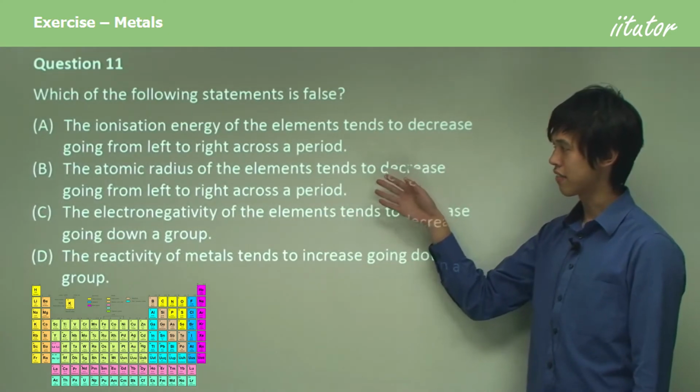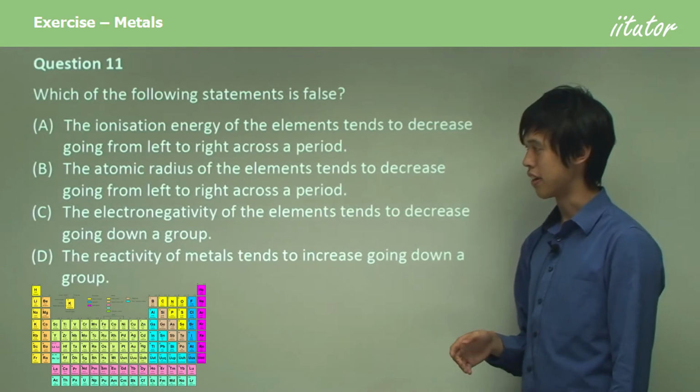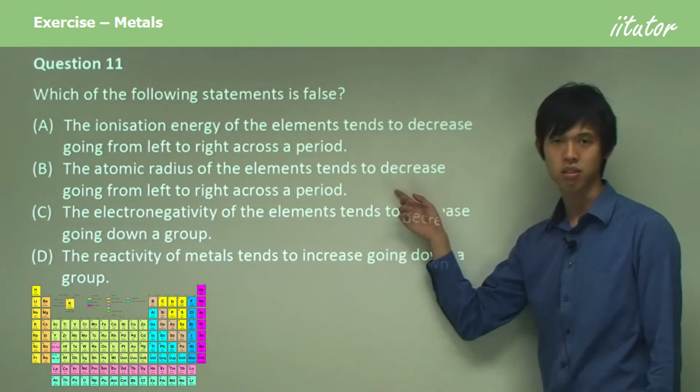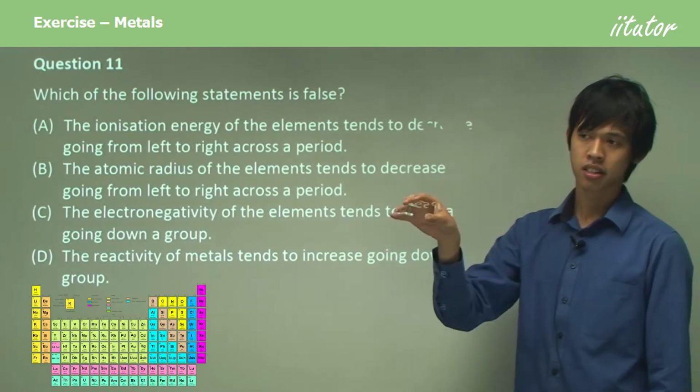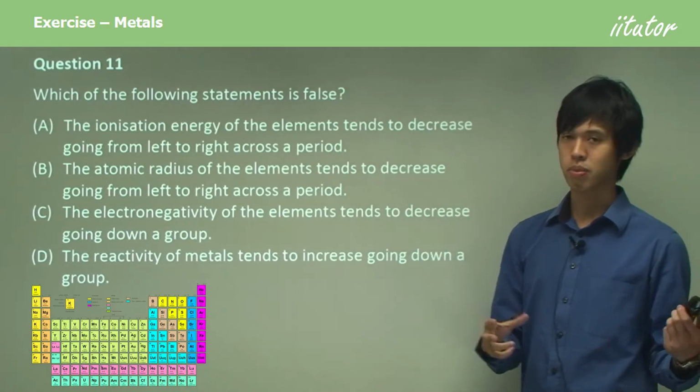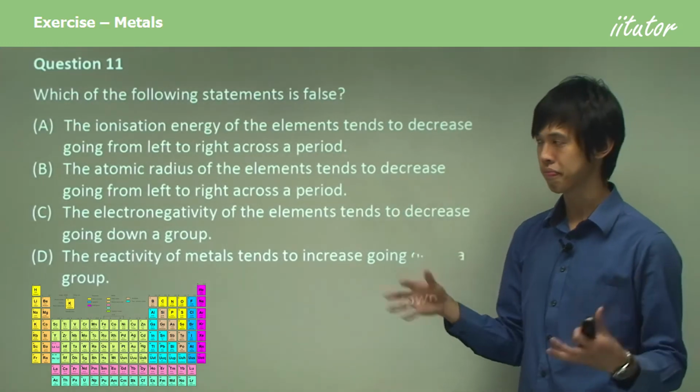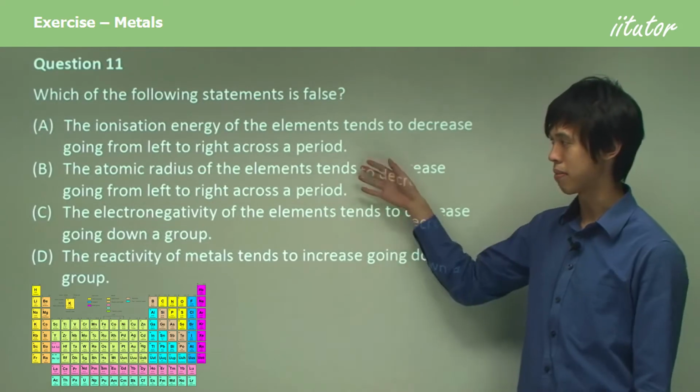The atomic radius of the elements tends to decrease from left to right across a period. That kind of sounds wrong as well, because as you go across, the atomic radius shouldn't get bigger because the atoms are getting bigger. So maybe B is wrong as well. So maybe we'll come back to that.